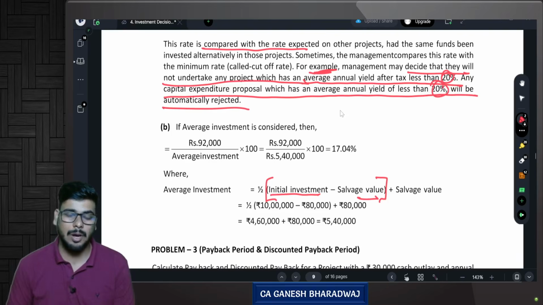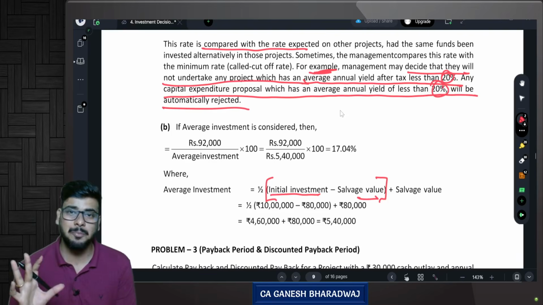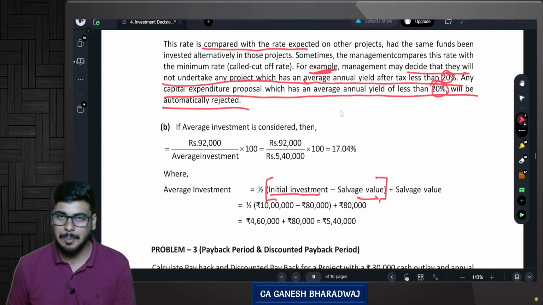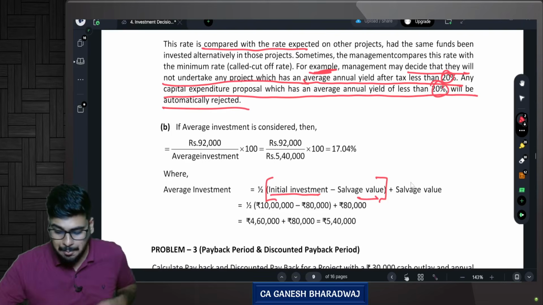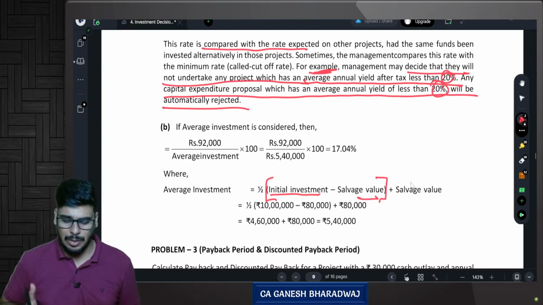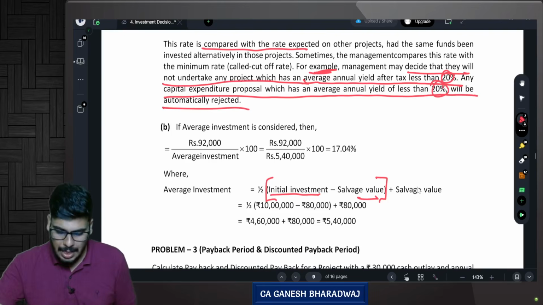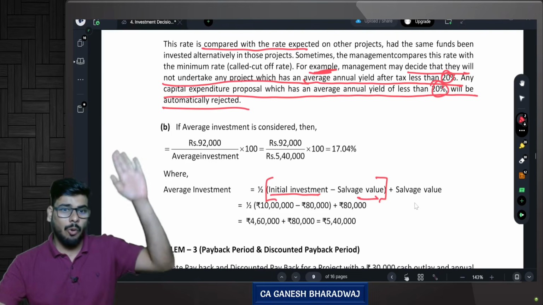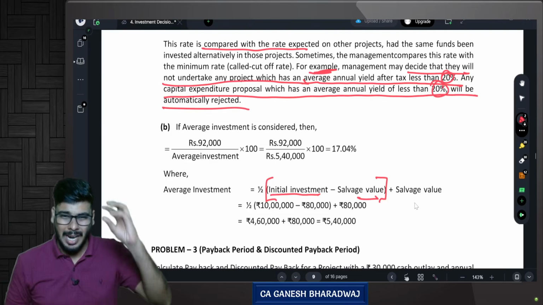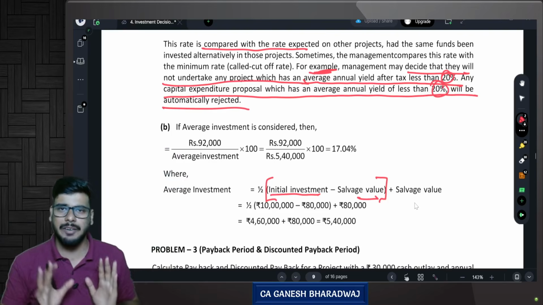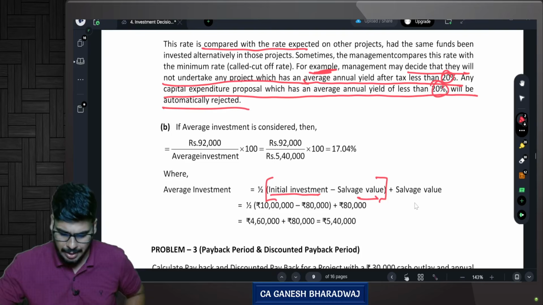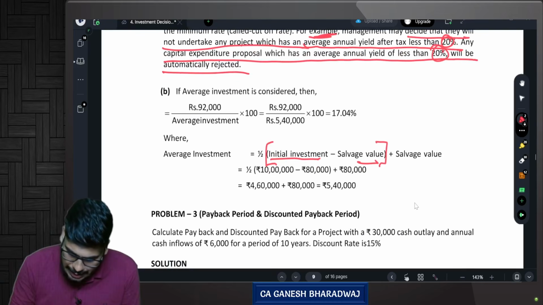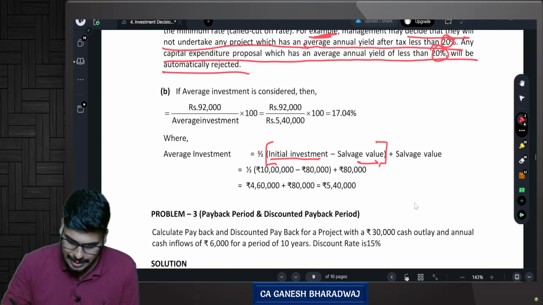So why this formula? Look guys, it's very, very simple. Don't complicate it. If I split and write this formula, automatically you will understand this is nothing. Average investment means what? Opening plus closing divided by 2, or half of opening plus closing investment. Correct or not? Yes? Right. Now you tell me, this formula they have given, let us just split it and write.